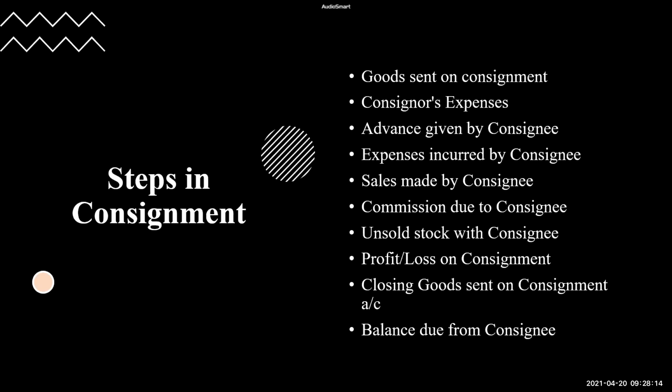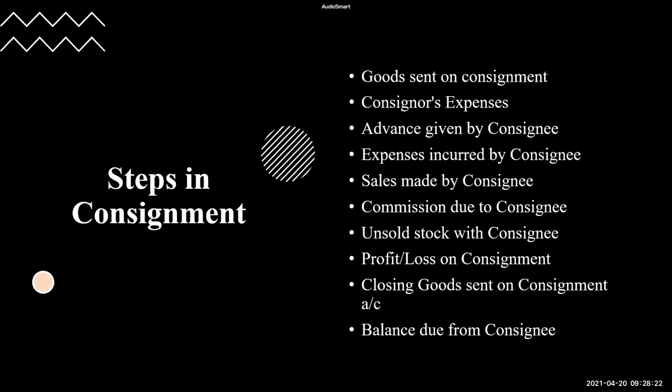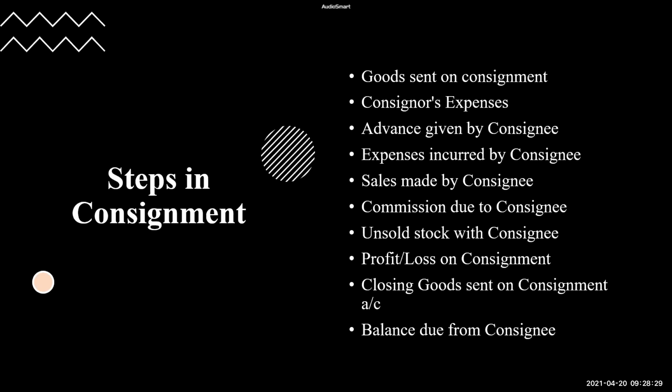Please once again see it from the beginning. First step, goods are sent on consignment. Second step, consignor is incurring the expenses. Third step, goods are traveling. So at that time, consignee is paying advance to the consignor. Step number 4, consignee is incurring certain expenses and taking the consignment.